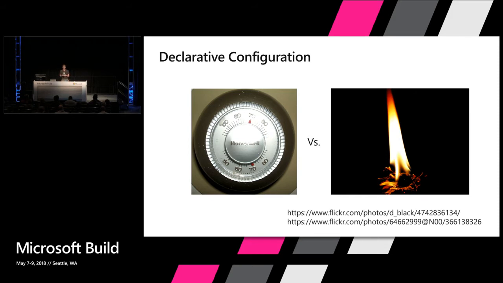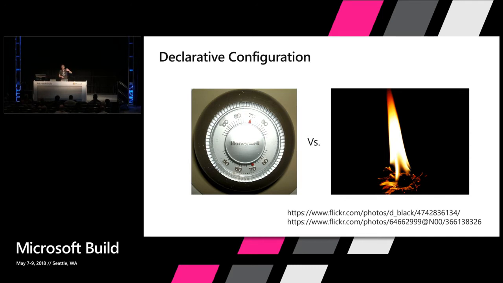So really with ARM, in order to achieve ultimately the goal of a reliable system, we're moving to this world of a declarative configuration where instead of setting a thermostat, obviously an application that you deploy to the cloud is more complicated than that, you're actually declaring your desired state to be something like, I want 3 virtual machines with this software installed on them. I want a load balancer in front of them. I want a storage account to be used for backups. I want to turn on a shared service like Cosmos DB. I'm going to declare everything, and I'm not going to actually do anything. I'm simply going to tell Azure, this is my declaration of what the state should be.